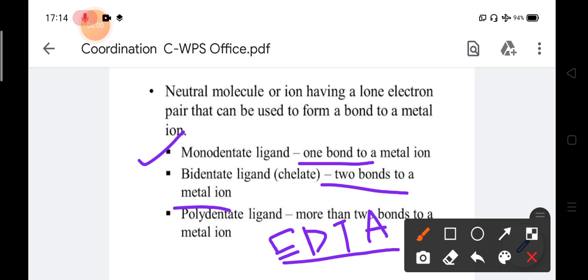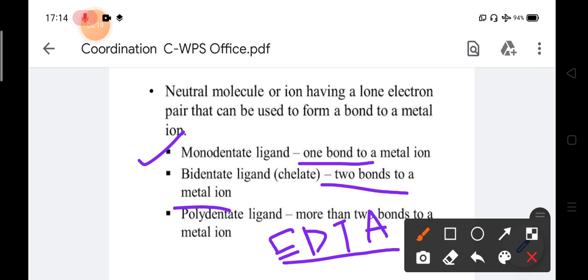EDTA has 6 attacking sites. By these 6 attacking sites, it can form 6 bonds with a metal ion, so it is called a polydentate ligand. Polydentate ligands can form more than 2 bonds with a metal ion.